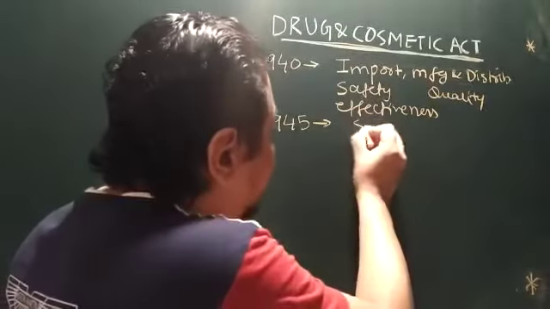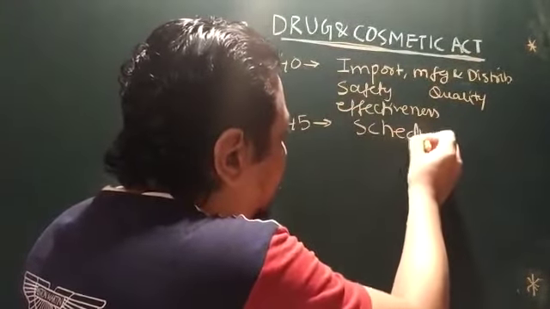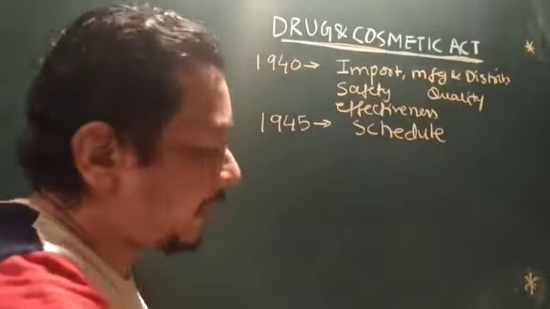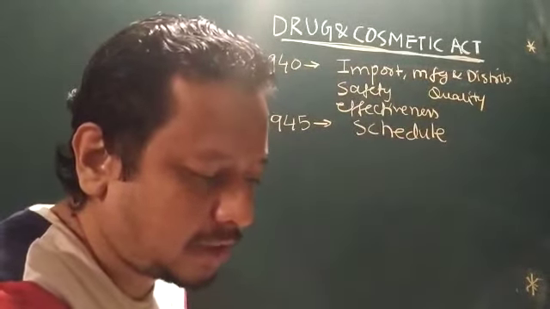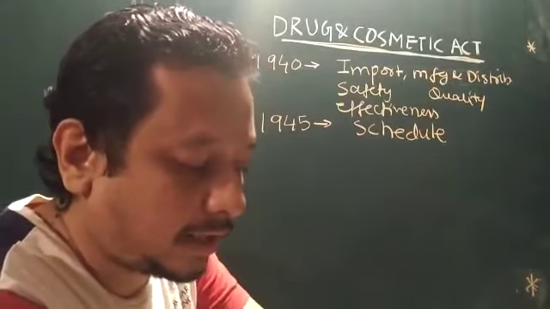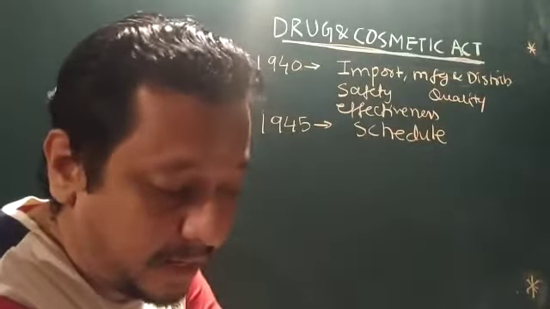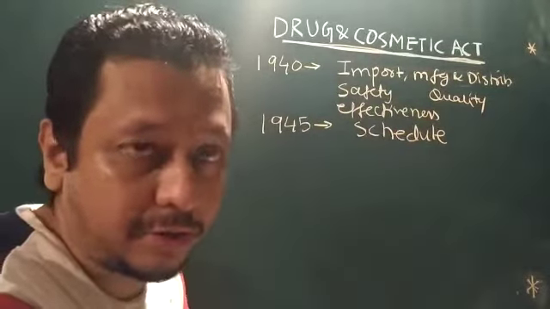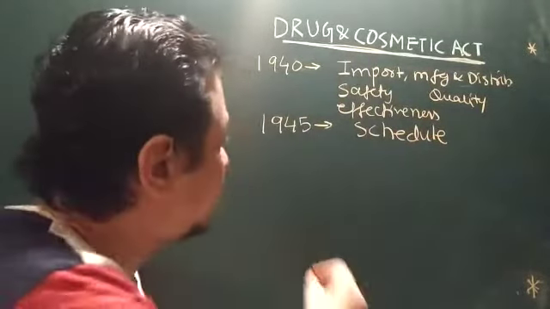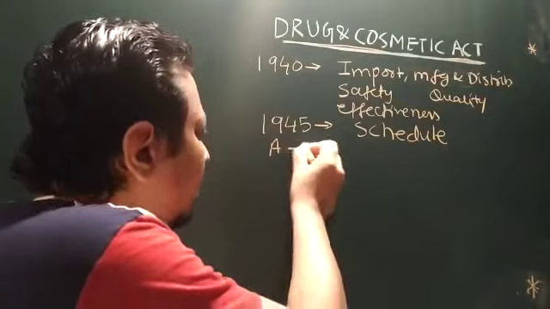So basically the schedules to the act are very important in 1945. There are various schedules mentioned which act as a guideline for storage, selling, display and prescription of each class.